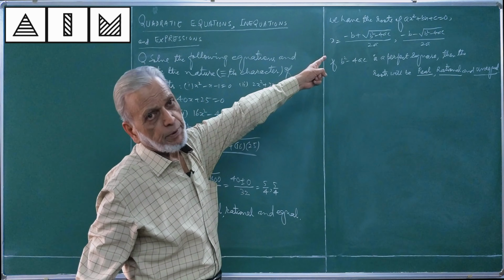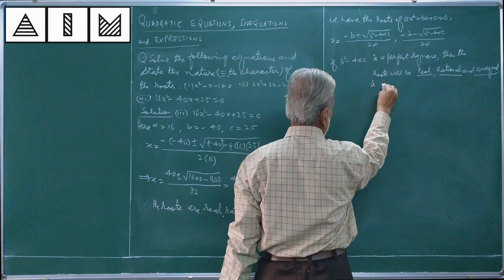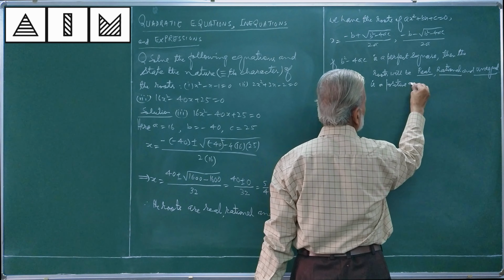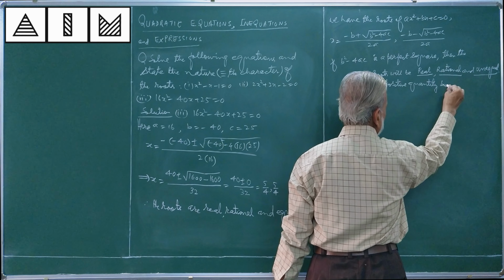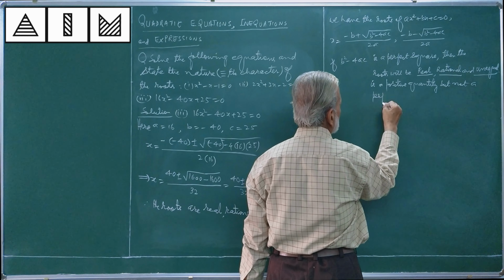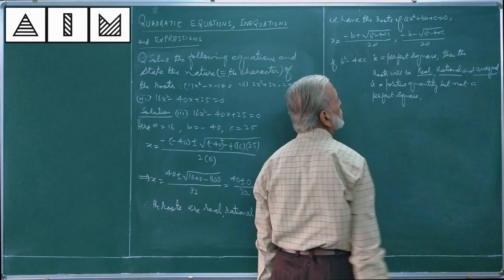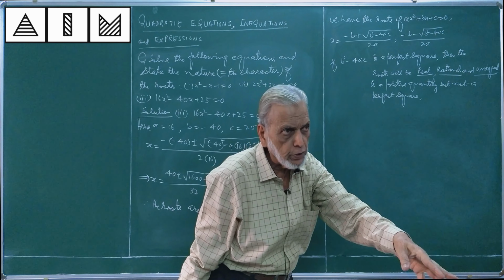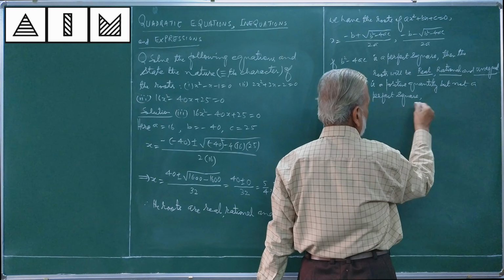If b square minus 4ac is a positive quantity but not a perfect square, like 13, whose root you cannot find out, you will get irrational numbers.